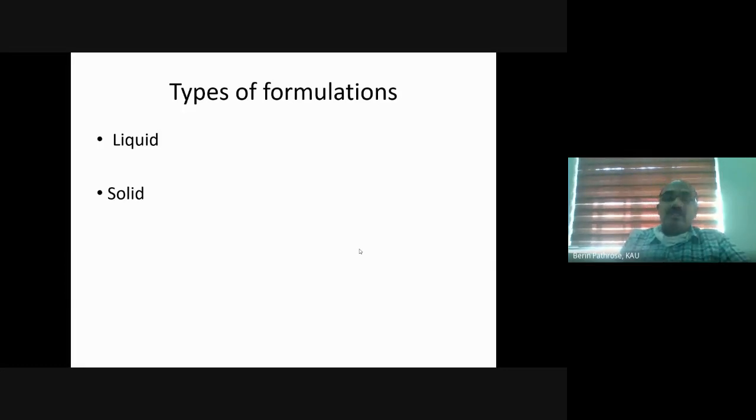And he has a very good book on pesticide formulation. S.S. Tomer and Parmar, those are the authors. And he always argued that we have only two kinds of formulations: liquid formulation and solid formulation, no gaseous formulations. That means most of the pesticide molecules are either available as a liquid or available as a solid.